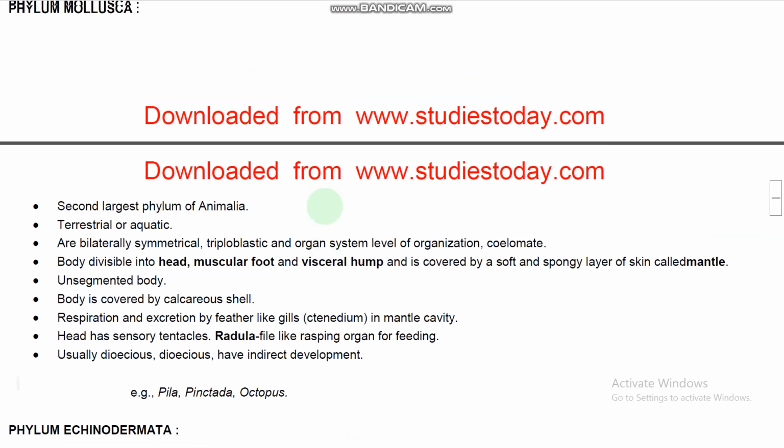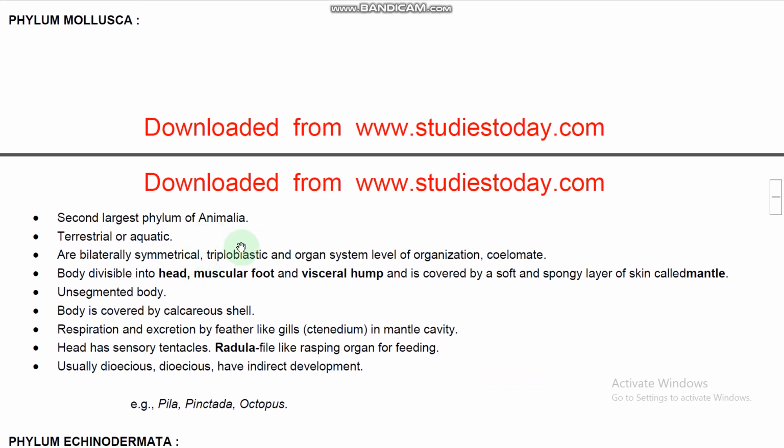And phylum Mollusca, the second largest phylum of Animalia, the first largest being Arthropoda. Phylum Mollusca members are terrestrial or aquatic, both habitats. They show bilateral symmetry, are triploblastic with organ system level of organization, coelomates, and the body is divided into head, muscular foot,